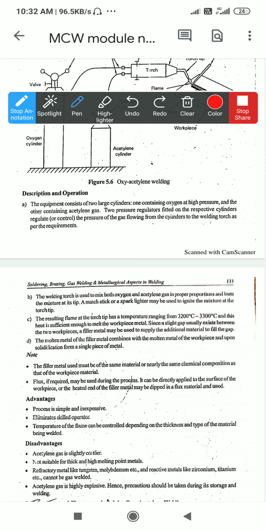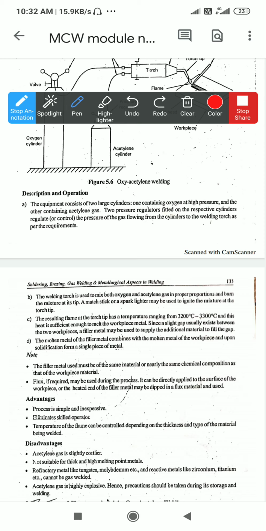But in gas welding you can vary the temperature, and so you can control the welding heat. For different types of metal, non-ferrous and ferrous, gas welding is workable.